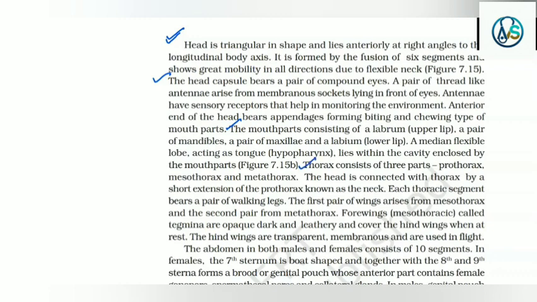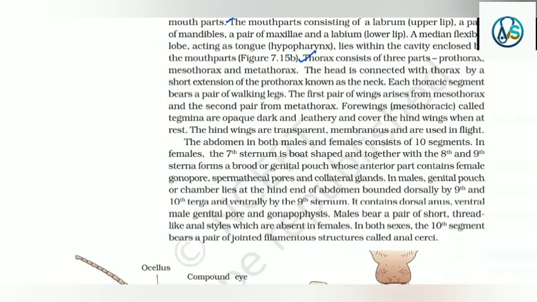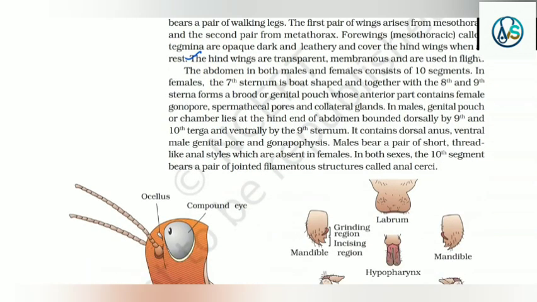Thorax consists of 3 parts: prothorax, mesothorax, and metathorax. The head is connected with the thorax by a short extension of the prothorax known as the neck. Each thoracic segment bears a pair of walking legs. The first pair of wings arises from the mesothorax and the second pair from the metathorax. The forewings, that is mesothoracic, called tegmina, are opaque, dark and leathery and cover the hind wings when at rest. The hind wings are transparent, membranous and are used in flight.